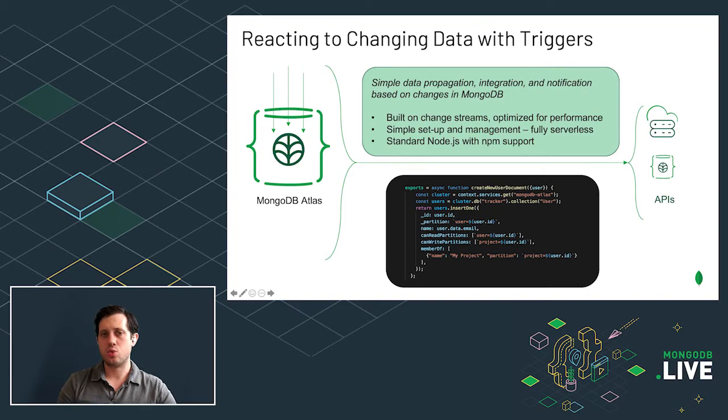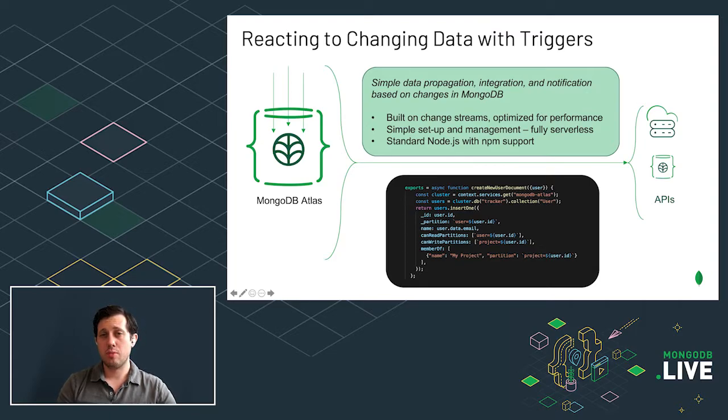All of these are great things which you can do in a very scalable, low latency way with triggers. And it's a great way to take processes that might be done in batch today, or might be a little more on demand, and make them event-driven and responsive to your data in Atlas.